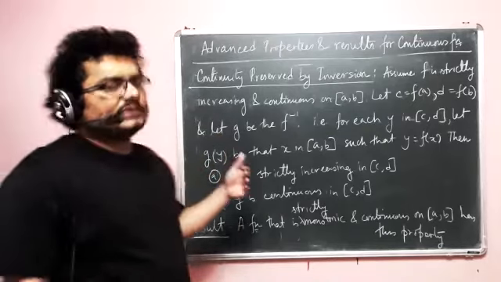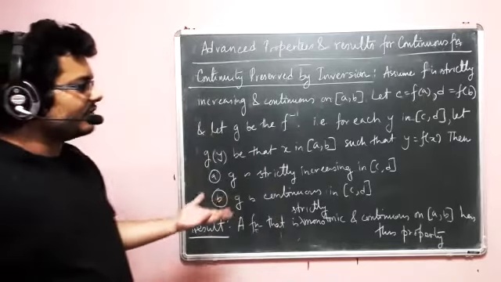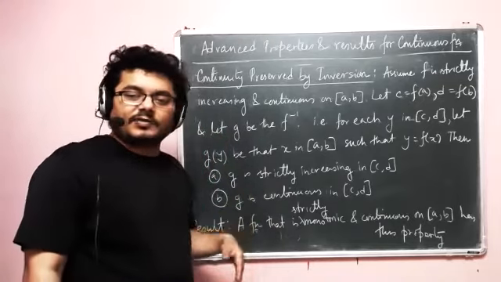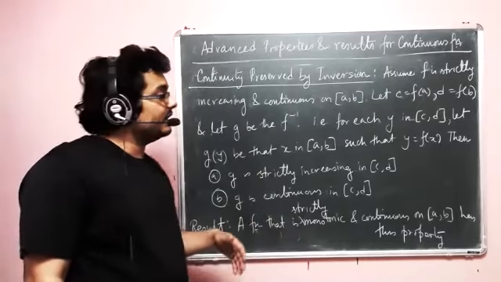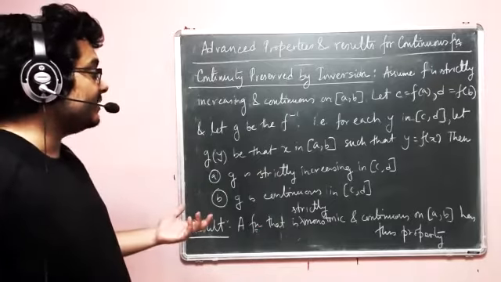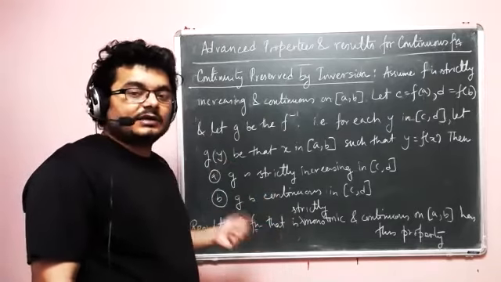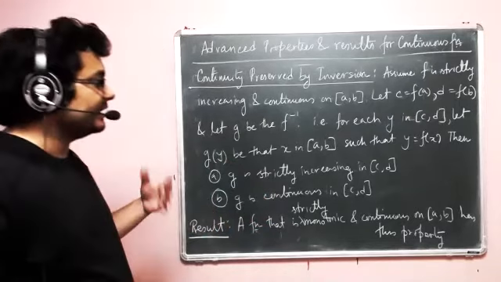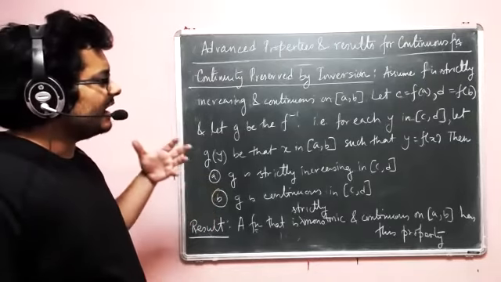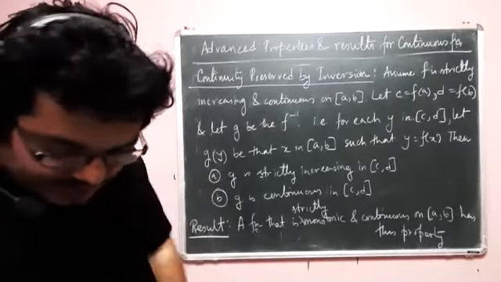The reason is that sometimes, knowing that for a monotonic and continuous function the inverse also comes with the same property actually helps us to solve problems. It may happen that working with the continuity of the given function is difficult, but it becomes easy when you take the inverse. At that point, such a theorem will help.